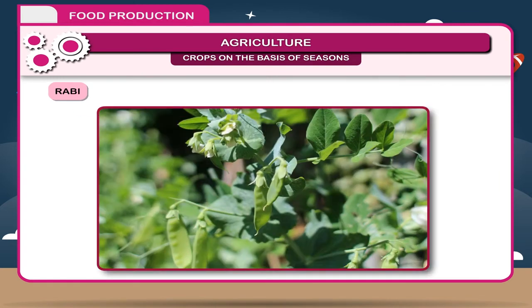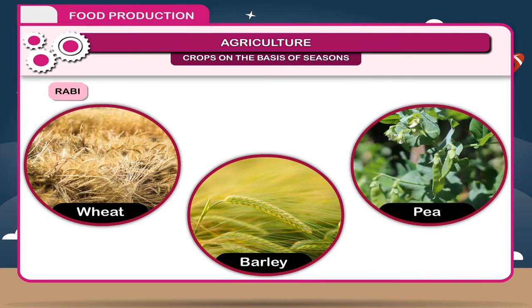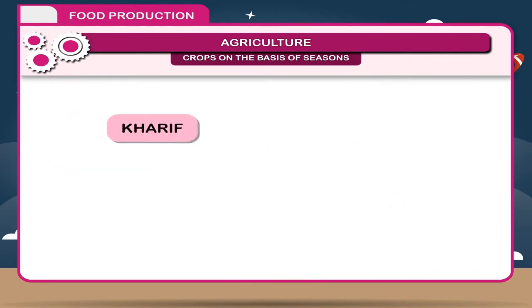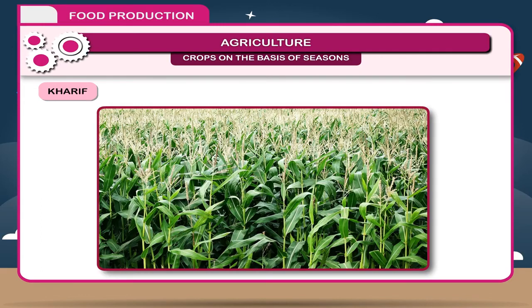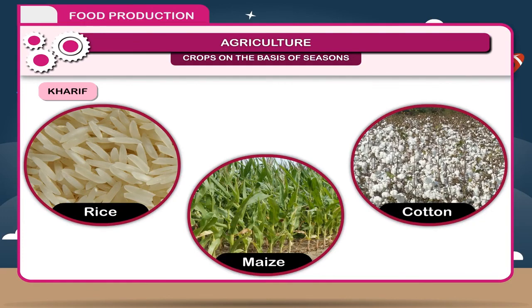Rabi. Rabi season crops are sown in October and November and harvested in March and April. These are also called winter crops. For example, wheat, barley, pea, etc. Kharif. These crops are sown in June and July and harvested in September and October. These are also called summer crops. For example, rice, maize, cotton, etc.